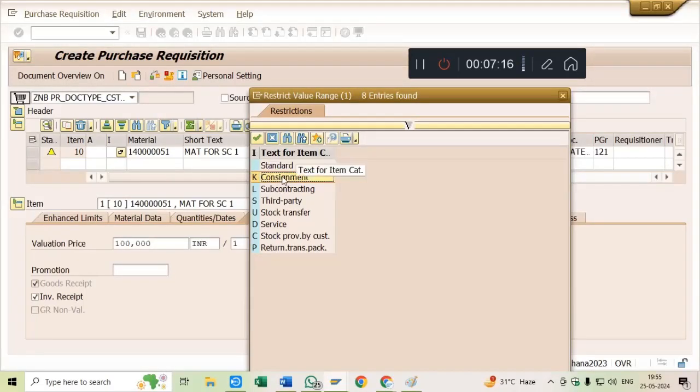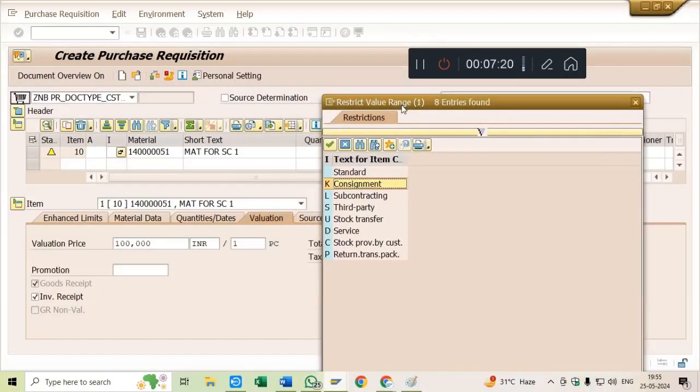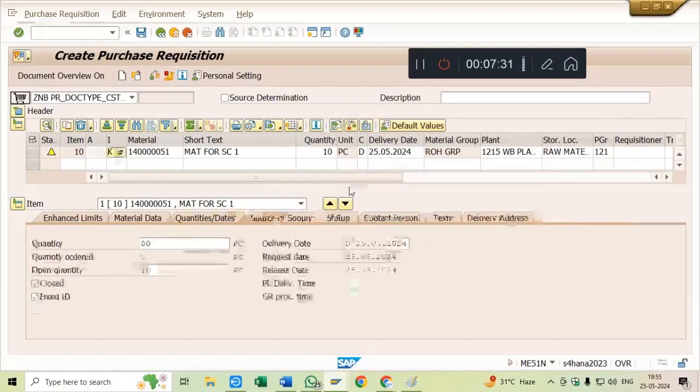Whenever I choose this consignment item category, you can see the standard behavior of SAP: this particular valuation tab will go, right? Just observe this thing. Once I select it and press enter, what does the system do? Did you understand what happened, Chandra? Yes sir. The valuation tab has gone from here, okay?